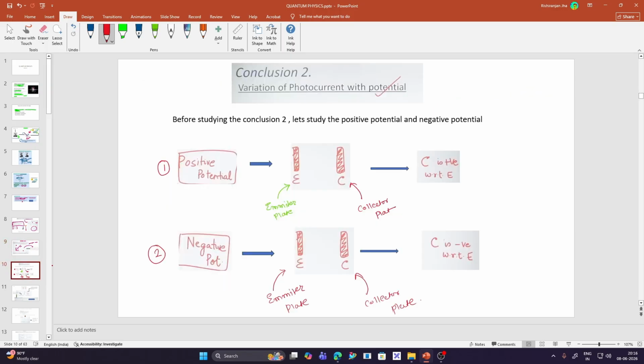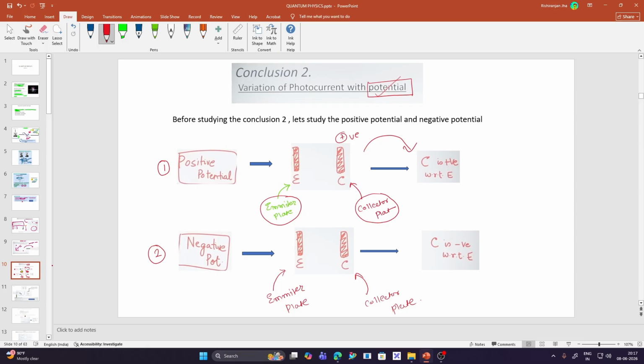Now, in conclusion number 2 of the photoelectric effect, we will study the variation of photocurrent with the potential. Before studying the variation of photoelectric current with the potential, we need to understand what is positive potential and what is negative potential. Here we have two plates, one is the emitter plate and the other one is the collector plate. Here the collector plate is positive with respect to the emitter plate. So in the case of positive potential, the collector plate is positive.